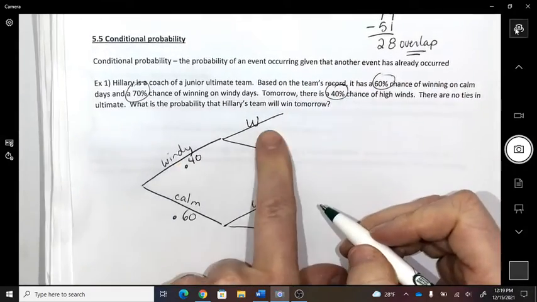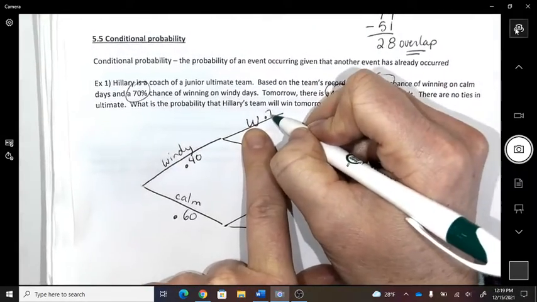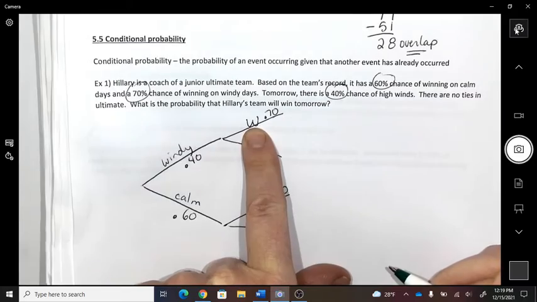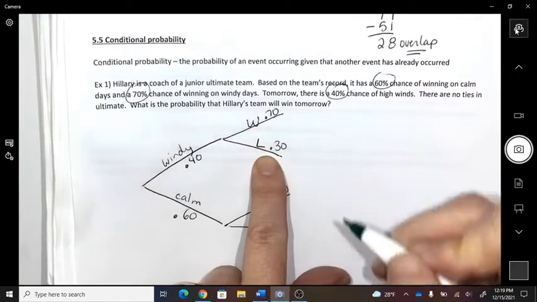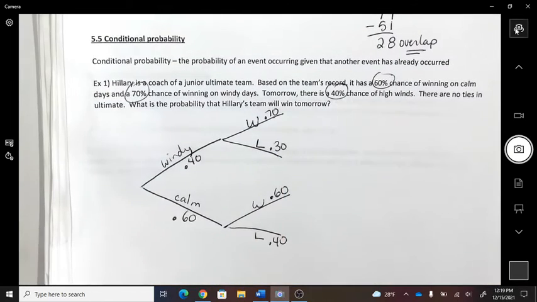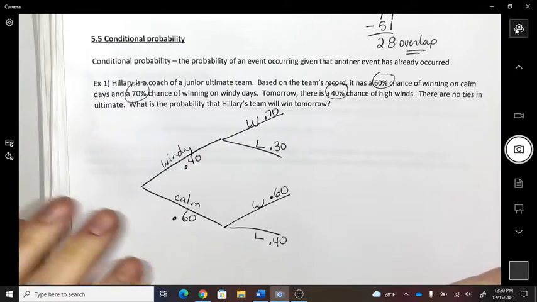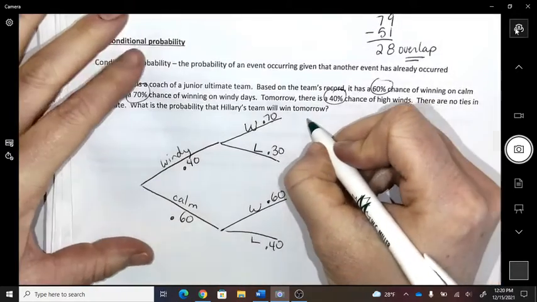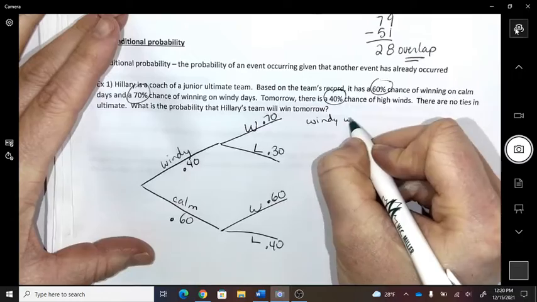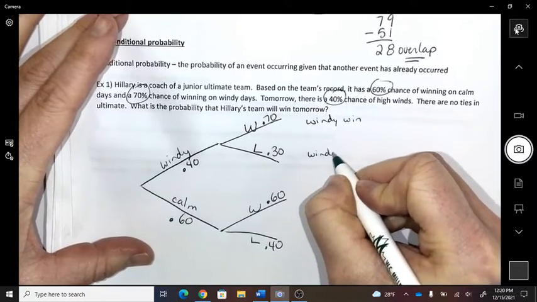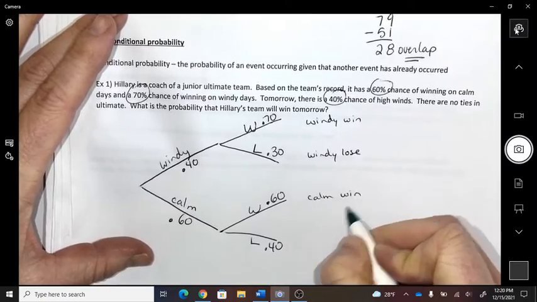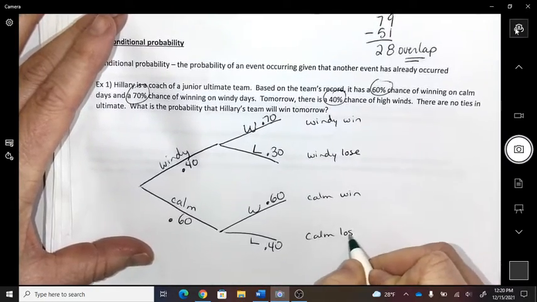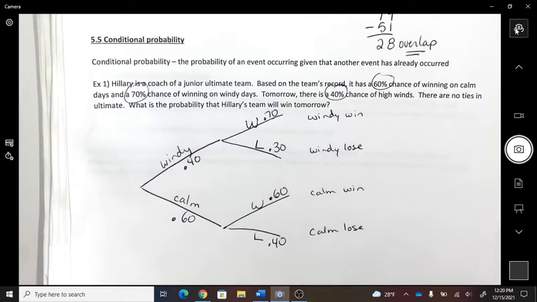So windy, there's a 70% chance that we'll win and a 30% chance that we'll lose. Okay, so these are your scenarios: windy and we win, windy and we lose, it's calm and we win, it's calm and we lose. Those are the four scenarios here.